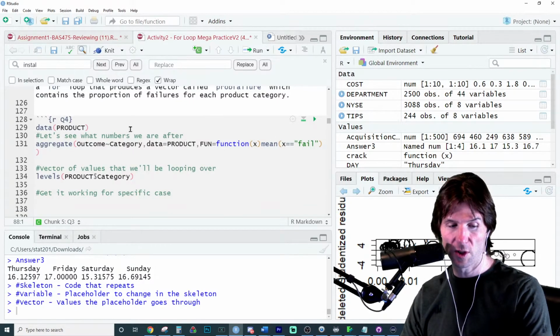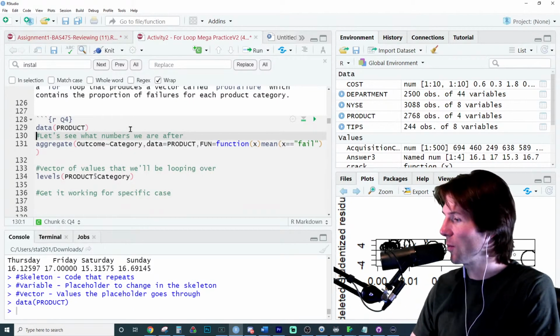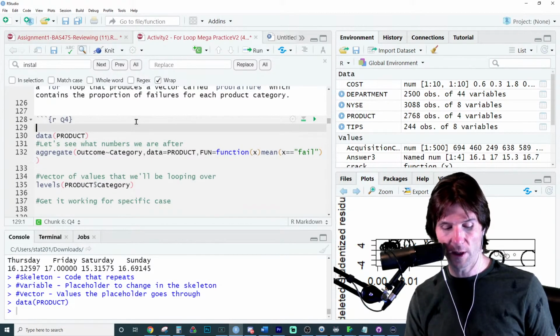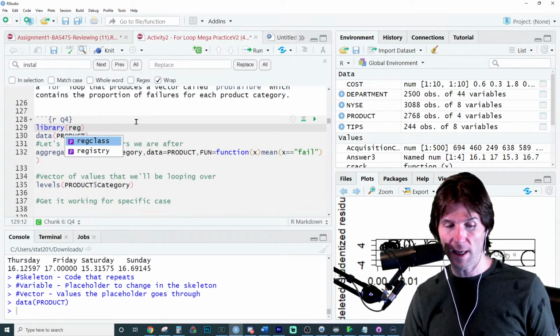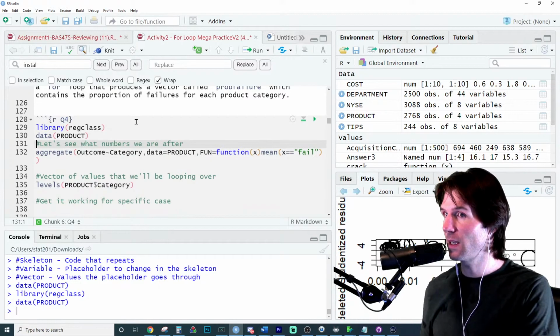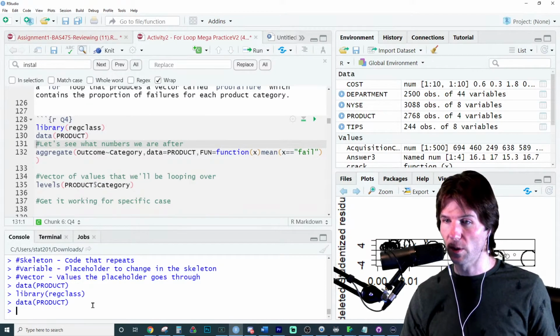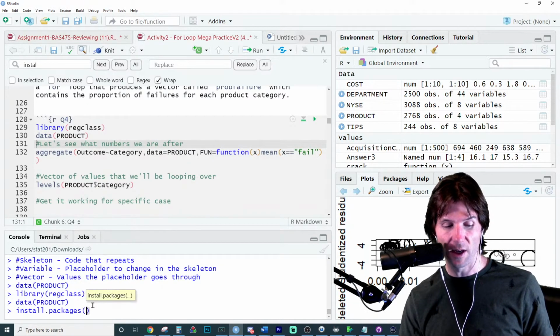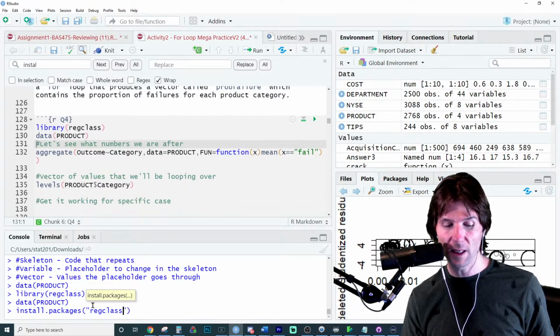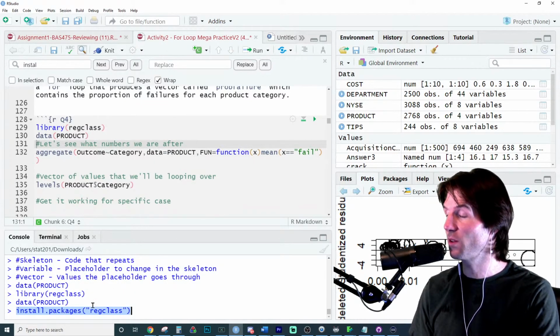And it's under the product data set. So there it is right there. There's the product data set. Make sure you have reg class running with library reg class. And then we have the product data set. If you don't have reg class, make sure to do install.packages reg class. If none of this is working, reach out immediately and say, things are not installing, things are not working, and we will get them working, we will get them installed.